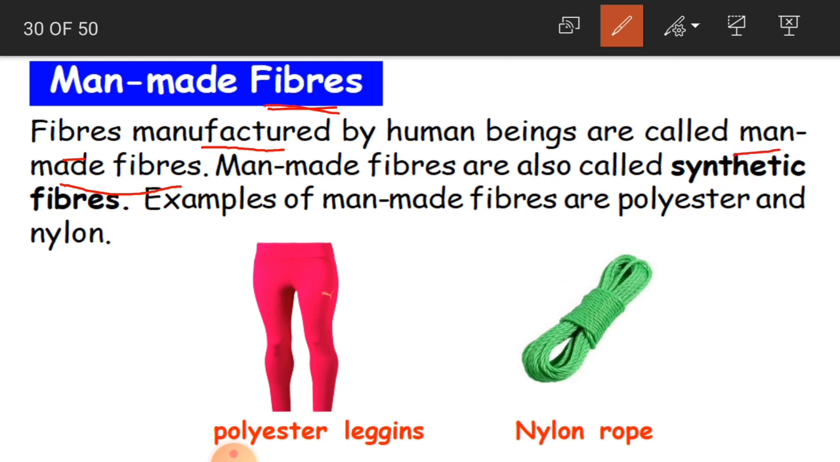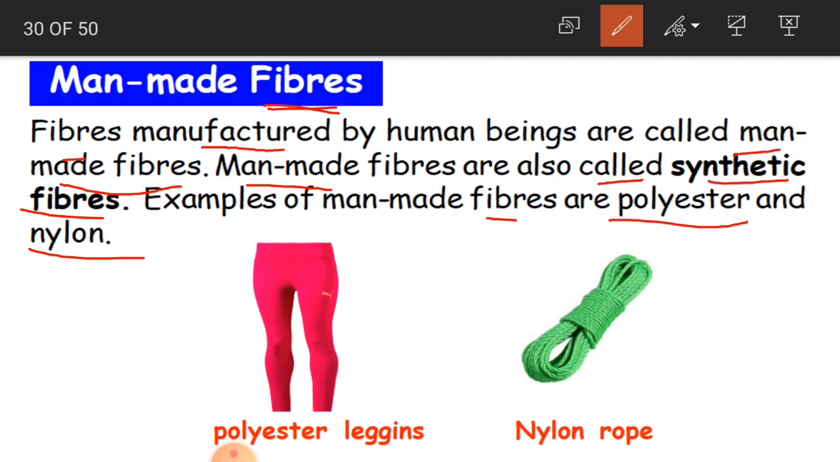Clear, children? And man-made fibers are also called synthetic fibers. So you have two names here. You can call these fibers man-made fibers or synthetic fibers. Okay children? And examples of man-made fibers are polyester and nylon. These are some fibers which are man-made fibers.